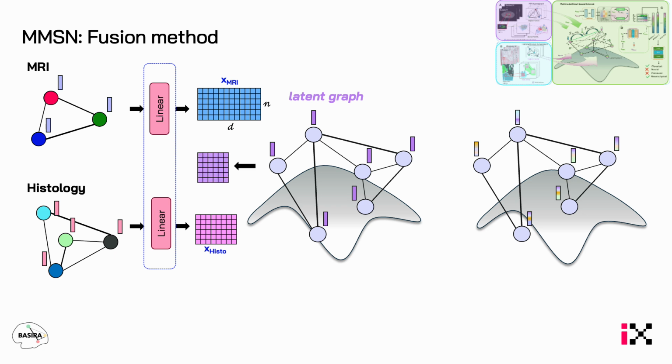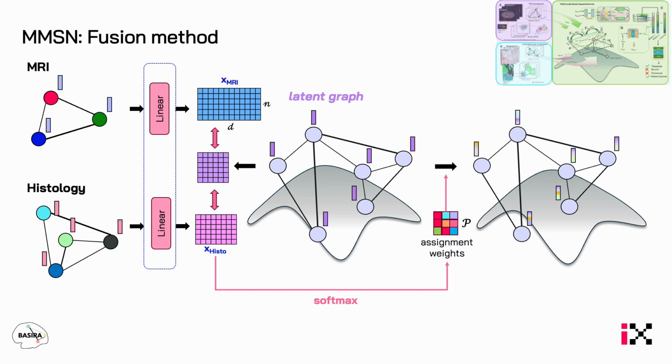We apply a softmax function over the features from both of the modalities and the latent graph to generate the assignment weights that control how much each modality's features contribute to each node in the latent graph. Following the aggregation, the shared updated graph is formed that captures the tumor's underlying topology.